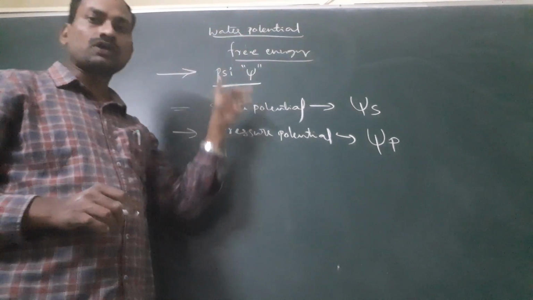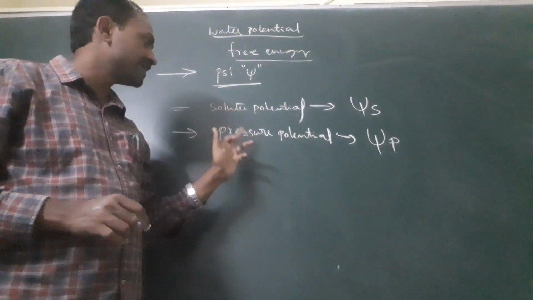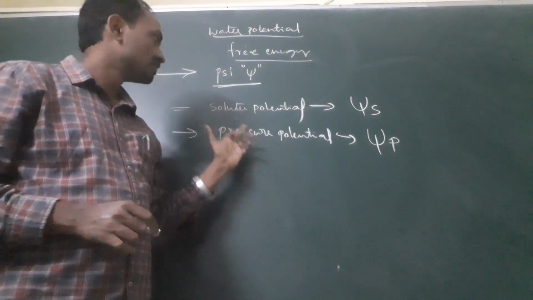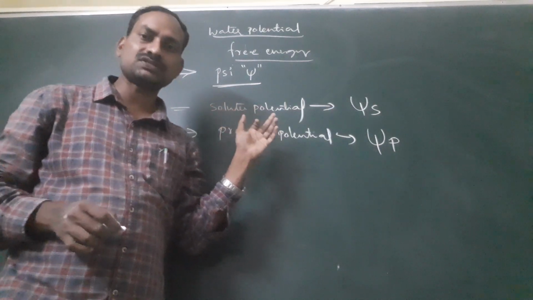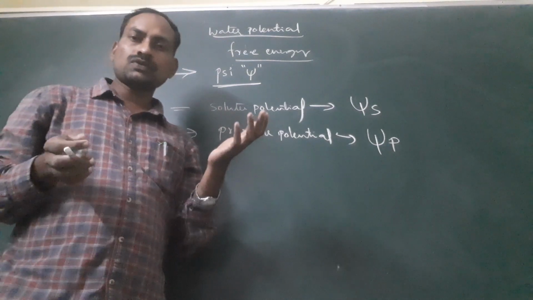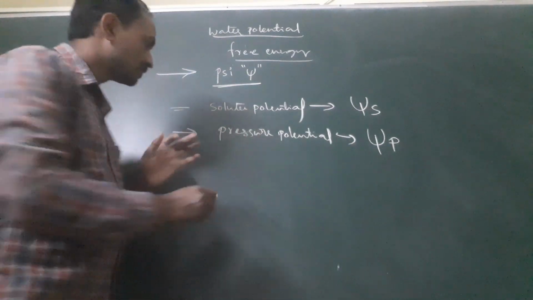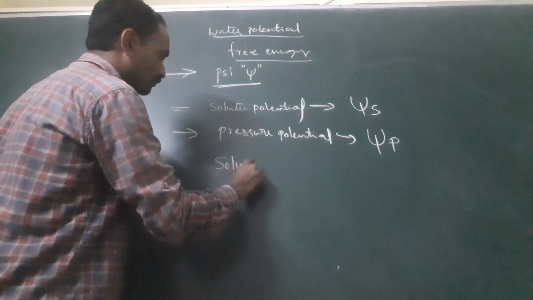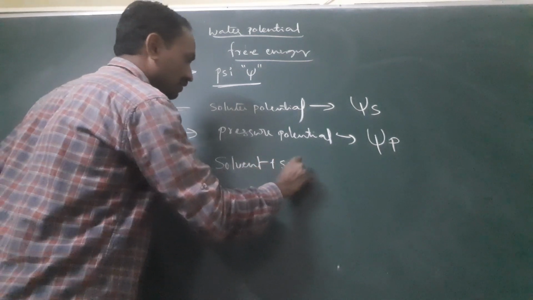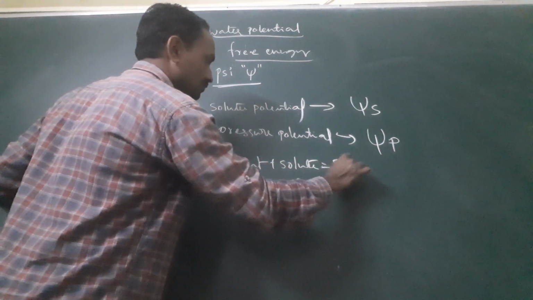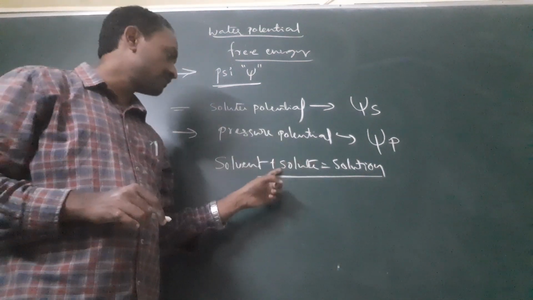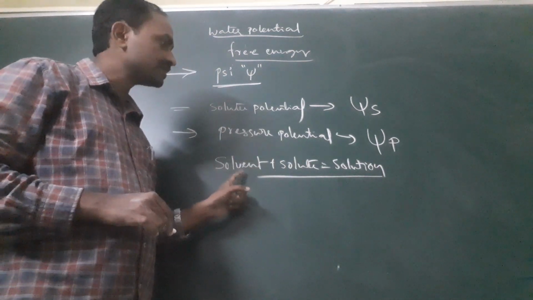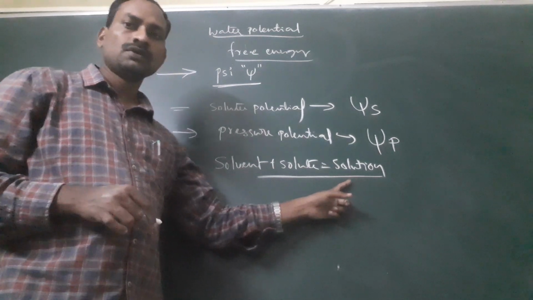Solute potential is applicable to solutions. What is a solution? Solvent plus solute is called a solution. That means solute is dissolved in the solvent molecule, then it becomes a solution.